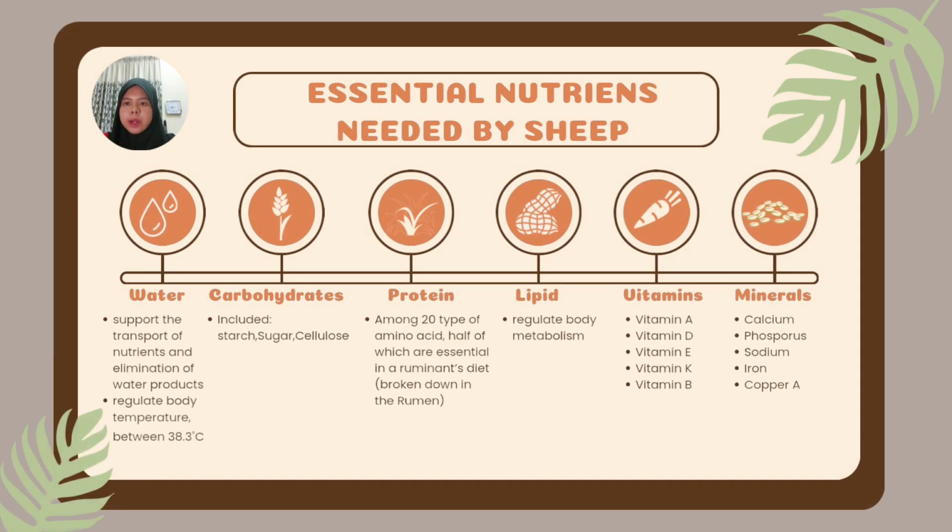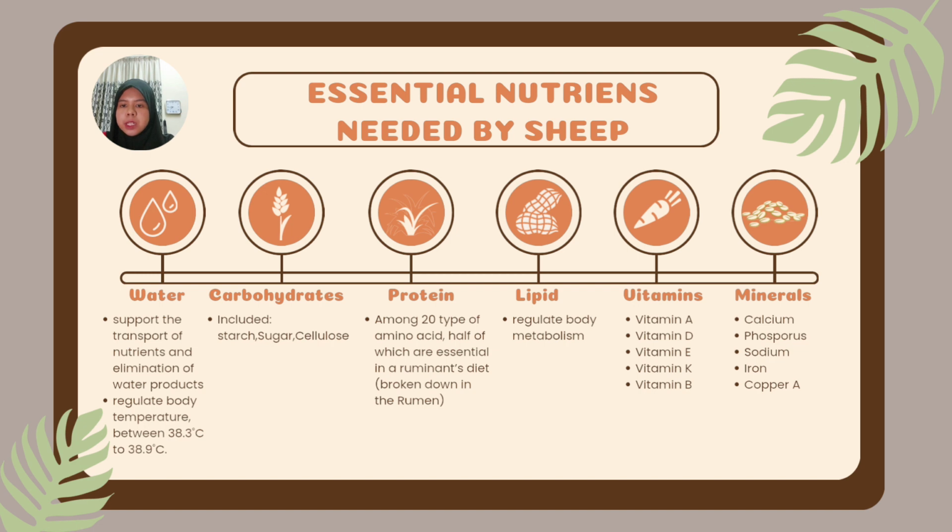Next, let us look at the essential nutrients needed by the sheep. A sheep needs water to support the transport of nutrients and elimination of waste products, and also to regulate body temperature between 38.3 degrees Celsius to 38.9 degrees Celsius. A sheep also needs carbohydrates. This includes starch, sugar, and cellulose.